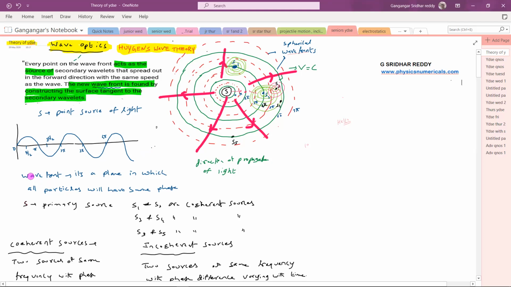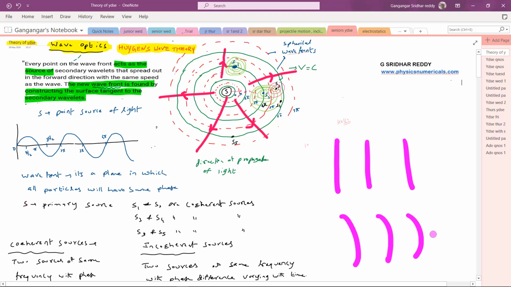So first I'll start with the wavefront concept. What do you mean by a wavefront? It's a plane in which all particles have the same phase. The wavefront can be spherical. Due to a point source, the wavefront will be spherical, and these are the wavefronts. If the source is far away, then the wavefront will be a plane wavefront. So it can be like this.